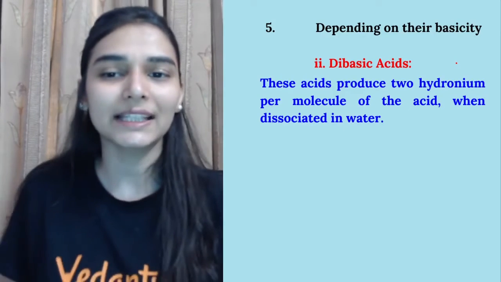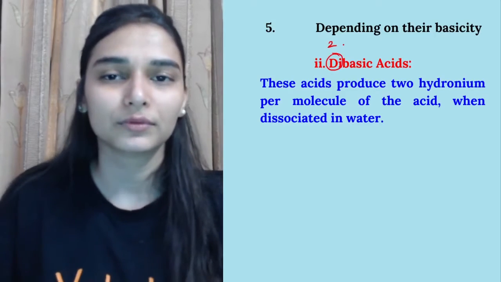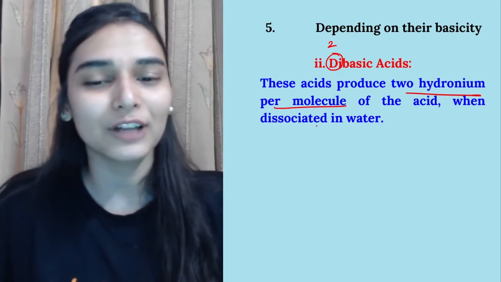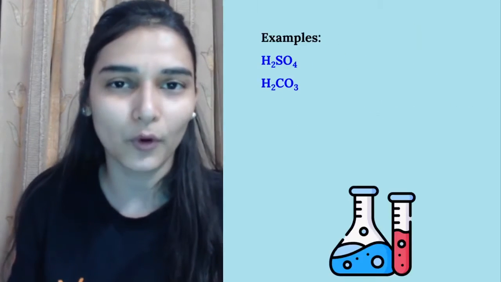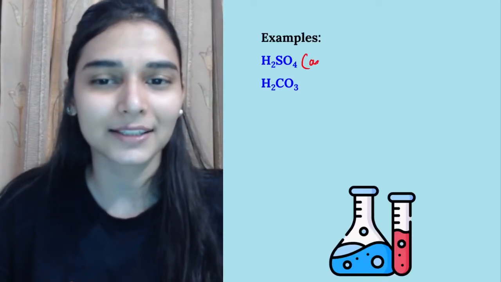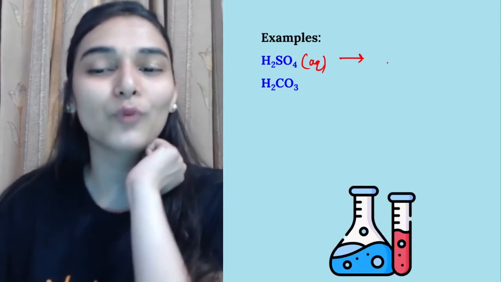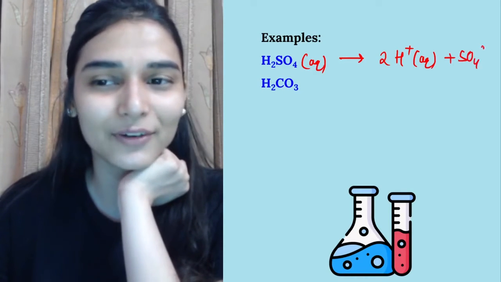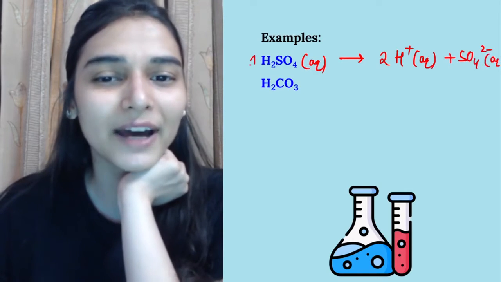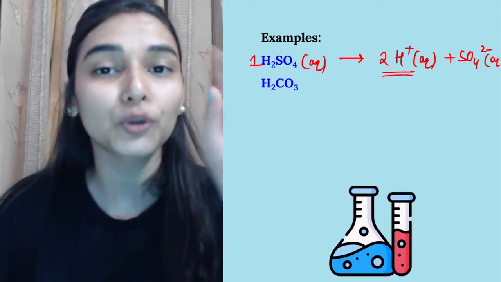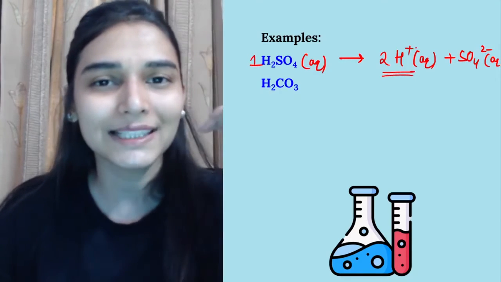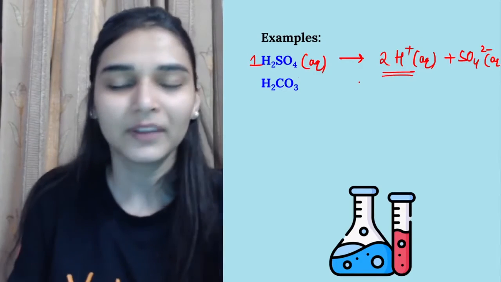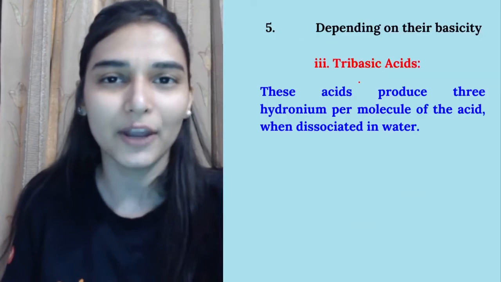Then we have the dibasic acids. Di का मतलब यहाँ पर है 2. Okay, so what 2? They will be giving me 2 hydronium ions per molecule of the acid when dissociated in water. जैसे I am having sulfuric acid. If you take sulfuric acid in water, you would be getting 2 H plus ions and then the sulfate ions. ठीक है, सो आप देख सकते हो that one molecule of sulfuric acid is giving you 2 H plus ions in water, so it means it's a dibasic acid. Okay, then you have carbonic acid का aqueous लोगे, from one molecule again you get 2 H plus ions.